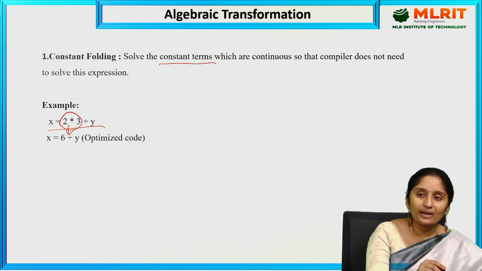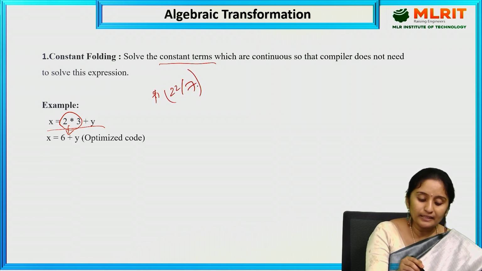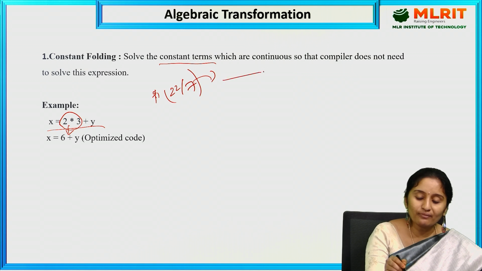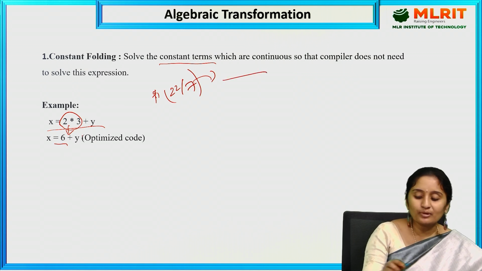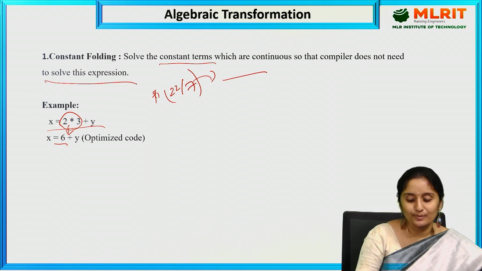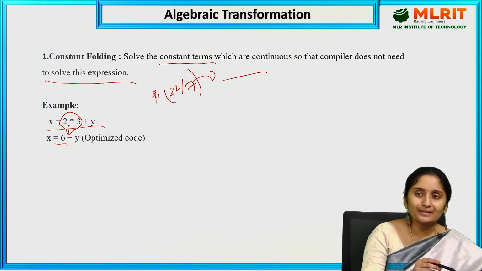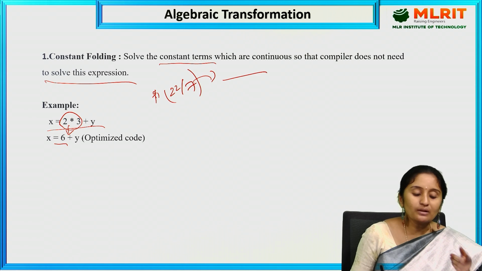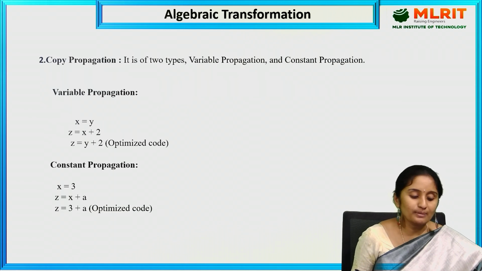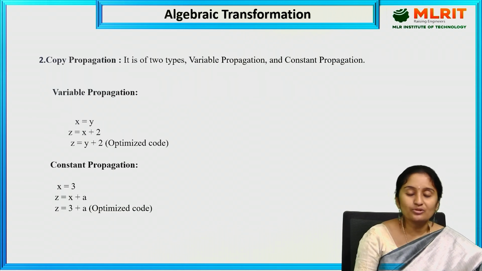The constant values could be like the pi value or 22/7. I need to compute these values, and the resultant value we are going to store here, so that the compiler does not need to solve this expression. Which are continuous, I can directly execute this. That is what we call constant folding. We are going to compute the constant values. That is constant folding. The next one is copy propagation.